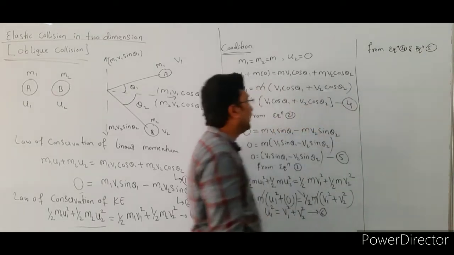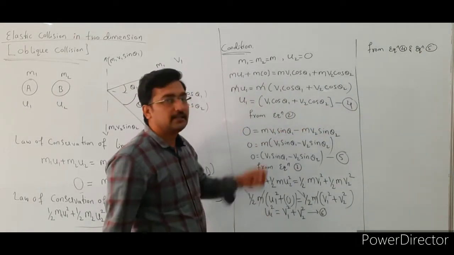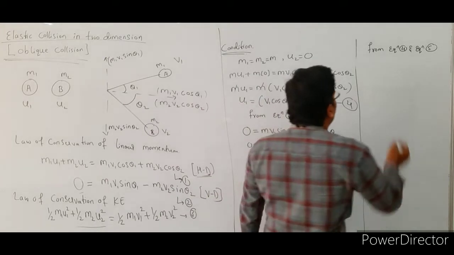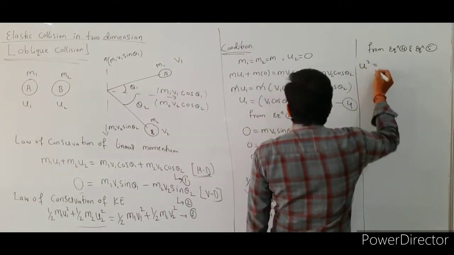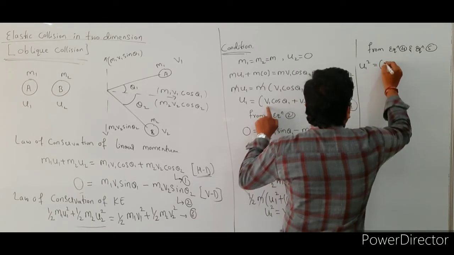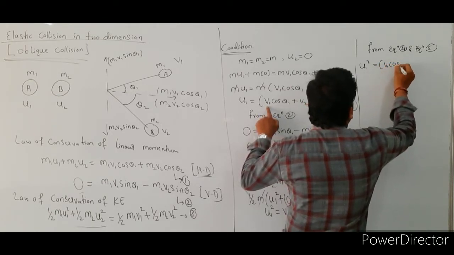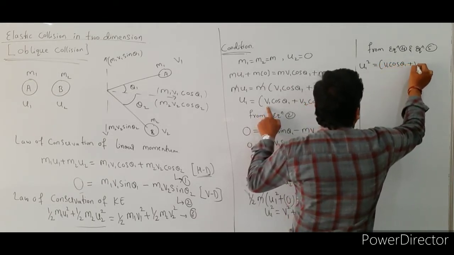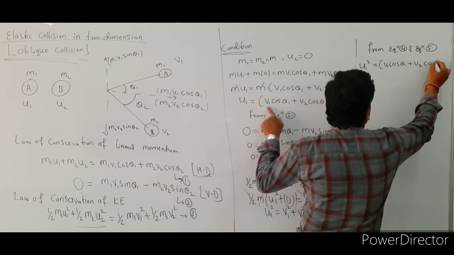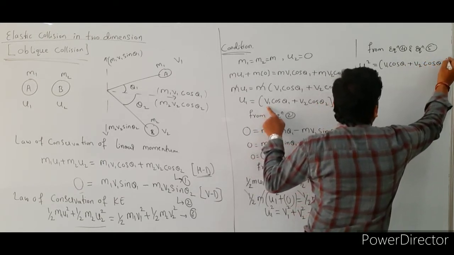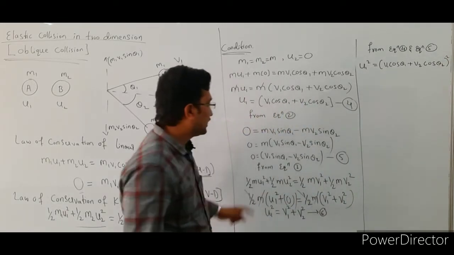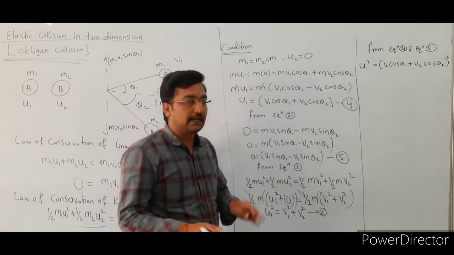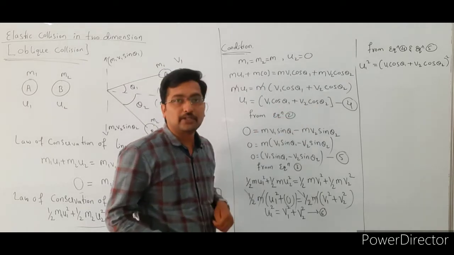Okay, see here, the equation number 4, square this entire equation, so then it becomes u1 square equal to v1 cos theta 1 plus v2 cos theta 2 whole square, right? So after that we are squaring the equation number 5 and adding that equation to the equation number 4.